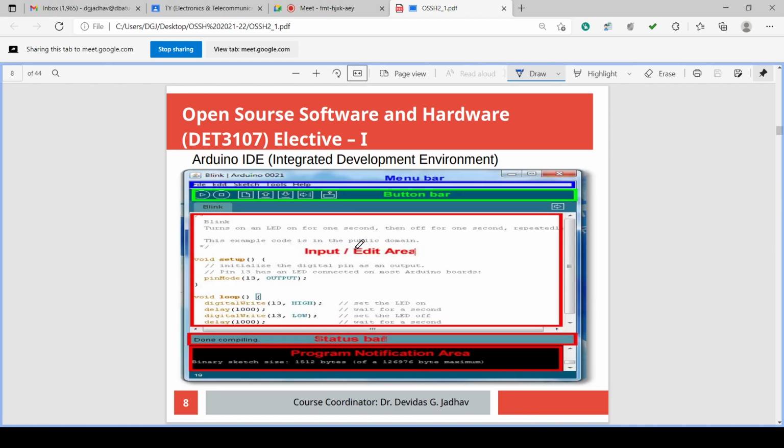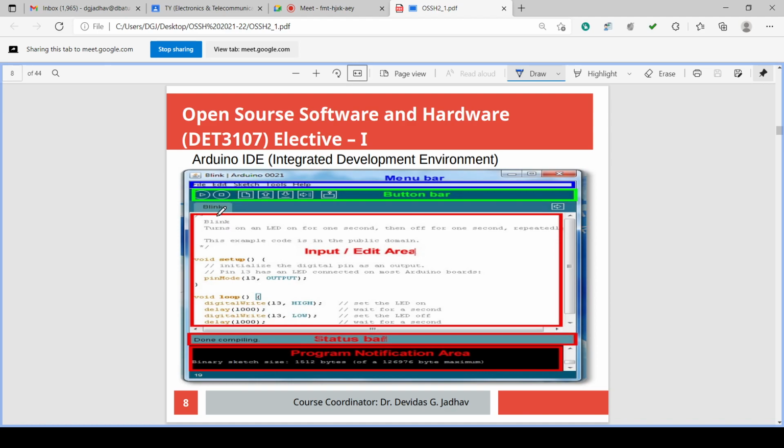As we know, this is the Arduino IDE Integrated Development Environment window, and it has the menu bar, which has the File, Edit, Sketch, Tools and Help drop down menus. The menus get dropped down, and on that drop down other submenus come. Then a button bar is there, a green encircled button bar, which has various buttons. If you hover the mouse pointer on a particular button, the details or name will be displayed.